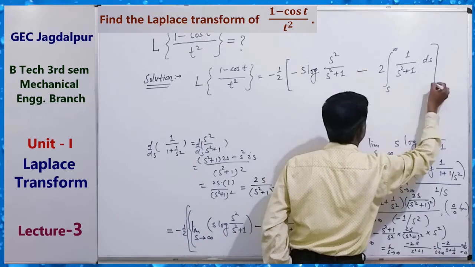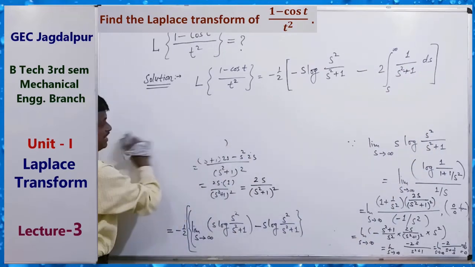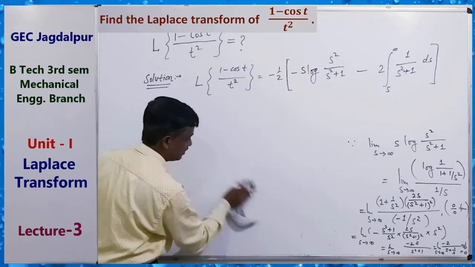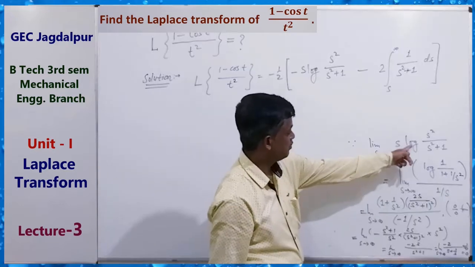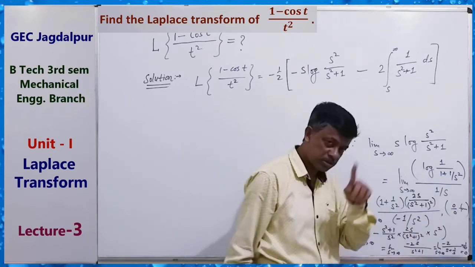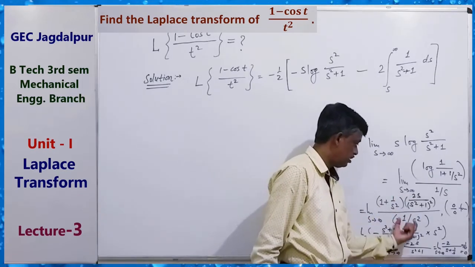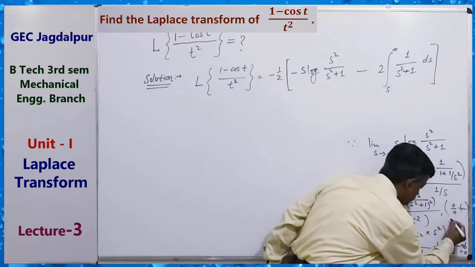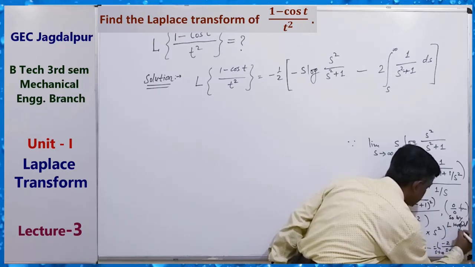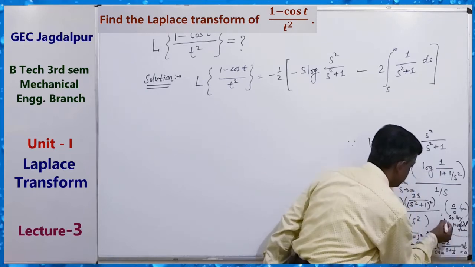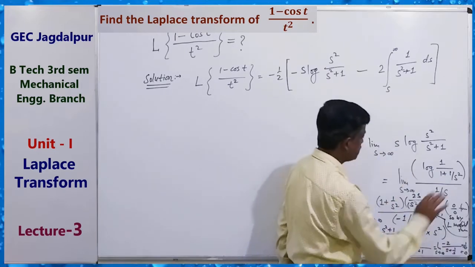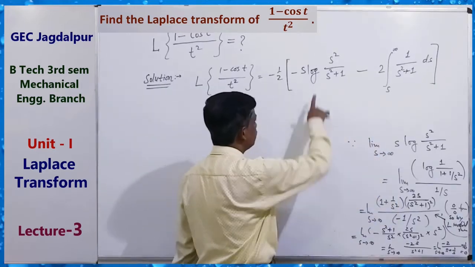This is our integration. Here a very important point is that the limit of this first term is equals to 0, because it is 0 by 0 form, so by using L'Hospital rule, derivative upon derivative, we get this, and the limit is 0. So finally we get like this.